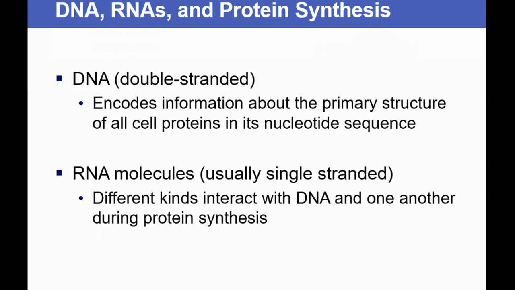Different kinds of RNA interact with the DNA and also with one another during the process of protein synthesis. DNA, we know, carries the genetic information. This DNA is converted into RNA by the process of transcription by employing an enzyme, RNA polymerase.